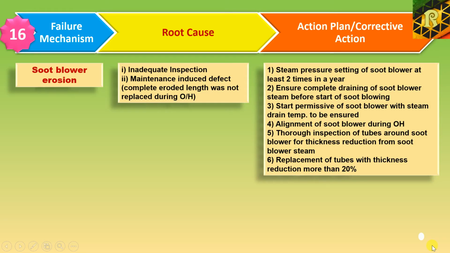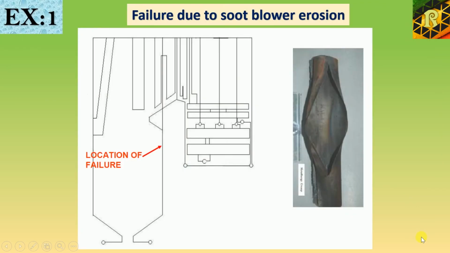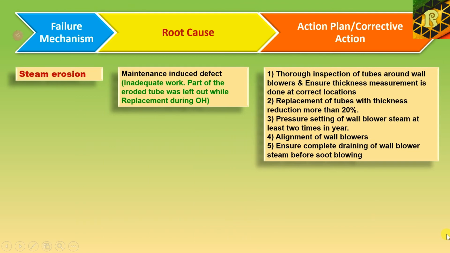There are some corrective actions which must be taken to avoid this kind of failure. Those are steam pressure setting of soot blower at least 2 times in a year. Ensure complete draining of soot blower steam before start of soot blowing. Start permissive of soot blower with steam drain temperature to be ensured. Alignment of soot blower during overhauling. Thorough inspection of tubes around soot blower for thickness reduction from soot blower steam. Replacement of tubes with thickness reduction of more than 20%. This is one example of failure due to soot blower erosion.